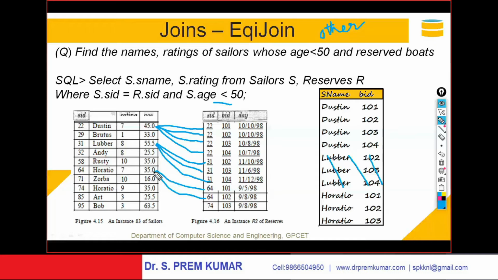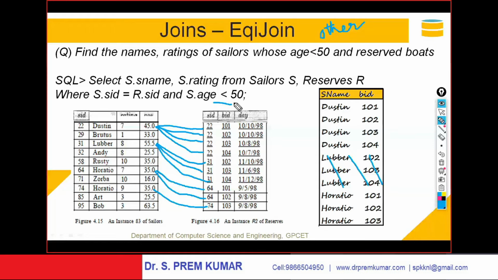Now, this particular statement is written like this. Select S.name and S.rating from sailors, reserves, where S.SID is equal to R.SID. This 22 is matching with this 22. So S.SID should match with R.SID and S.age should be less than 50.